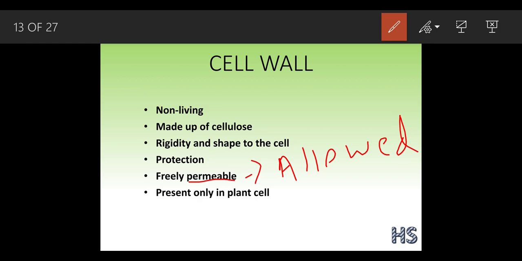This cell wall is present only in plant cells. Why is it present only in plant cells? To get protection from the grazing animals, who feed upon the plants for their daily survival. So the plants need to be very strong. That is why this cell wall is the outermost wall of the cell.